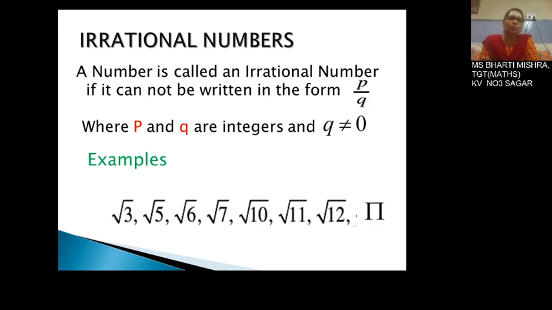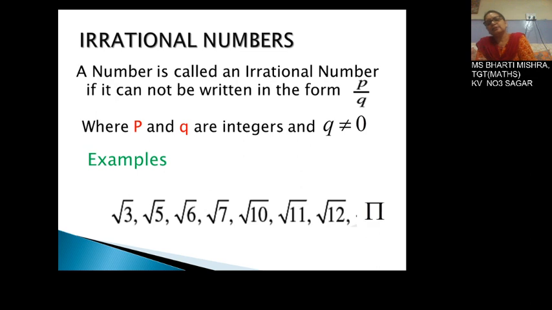So now coming to the point, irrational numbers. A number is called an irrational number if it cannot be written in the form of P upon Q, where P and Q are integers and Q is not equal to 0.